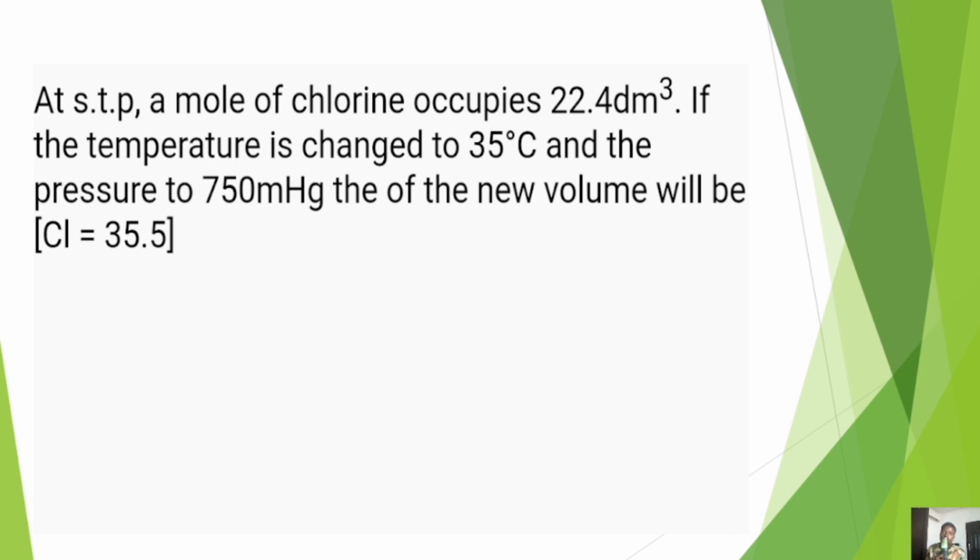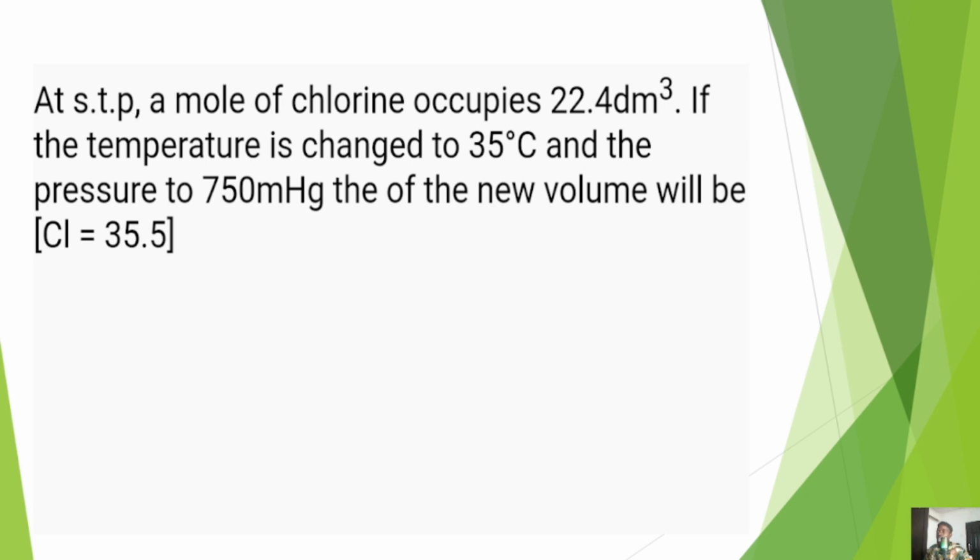So let's look at this. The initial temperature is 273. The initial pressure is 760. The final temperature is 35 plus 273. The final pressure is 750. The volume used to be 22.4 and now we're looking for a new volume. What is this telling you? Temperature, pressure, and volume all changed. And I told you that once you look at a question where none of these things are constant, automatically you would find out that that particular question is dealing with the general gas equation. Okay, so let's actually get to solve this question.